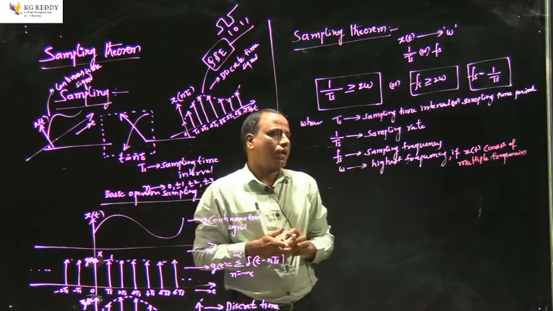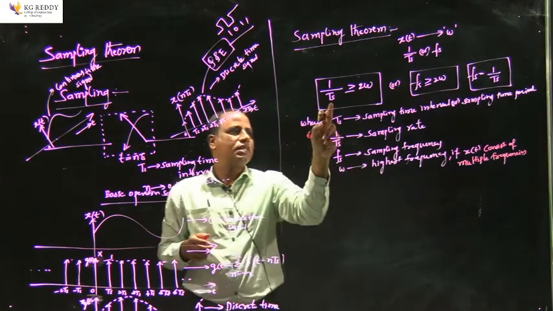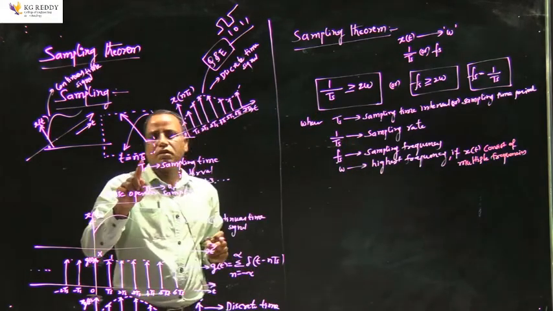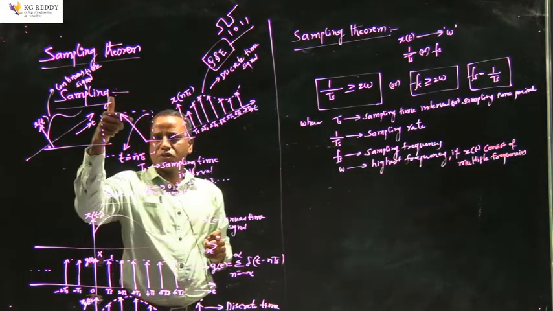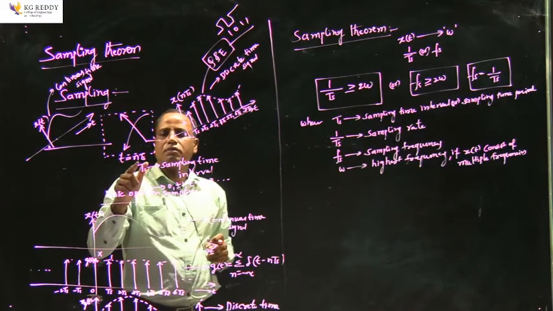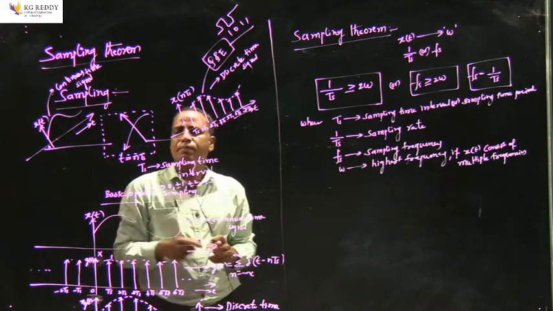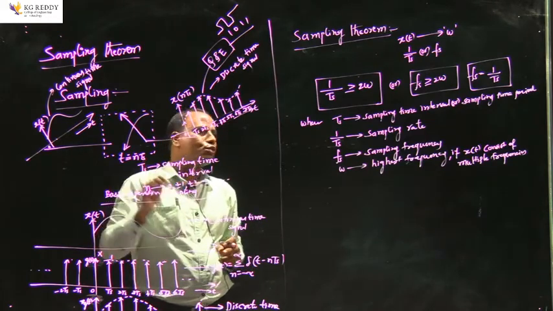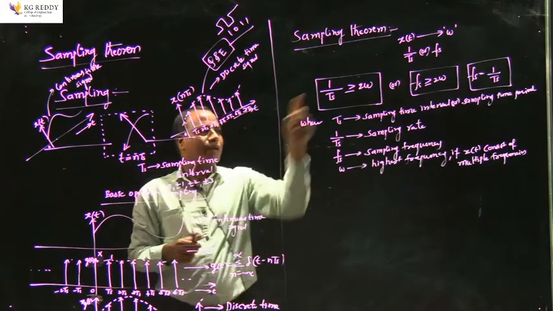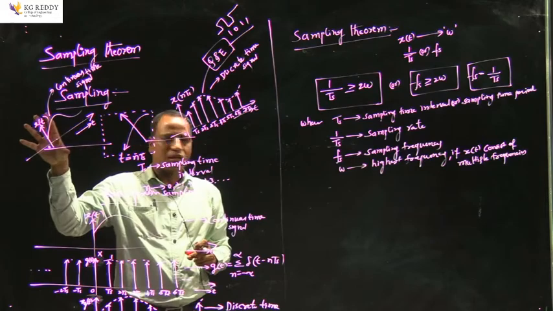So now, the switch closes for all the integer values of n, where n is 0, plus or minus 1, plus or minus 2, plus or minus 3. And this Ts also should be chosen in such a way that 1 by Ts should be greater than or equal to 2 into the highest frequency of this particular x of t.